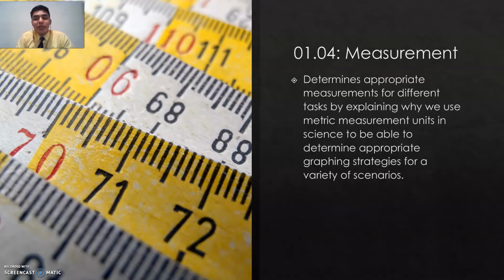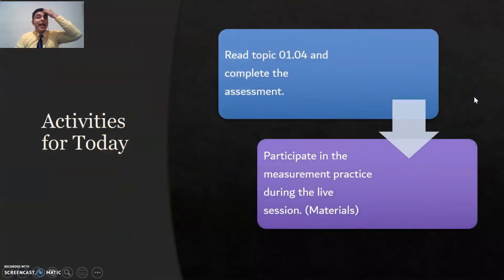Determines appropriate measurements for different tasks by explaining why we use metric measurement units in science to be able to determine appropriate graphing strategies for a variety of scenarios. It might seem a little bit long, but don't worry, we are going to be scaffolding it a little bit more later on. And here we have the activities for today.